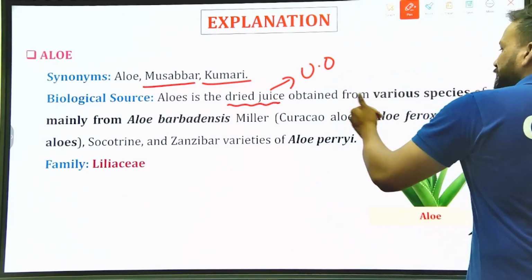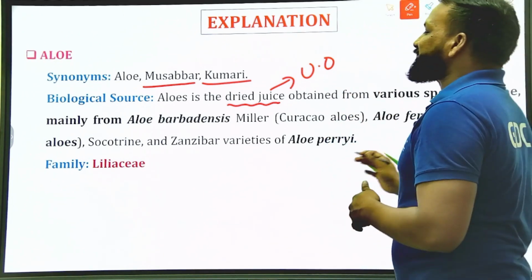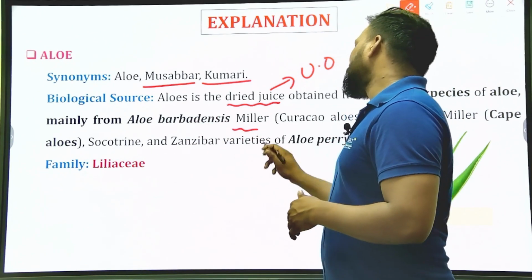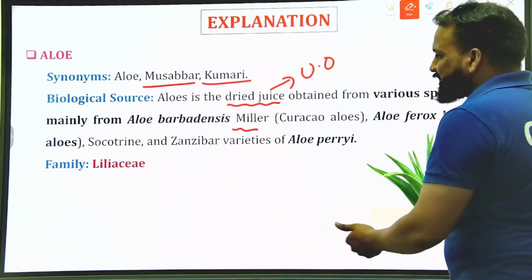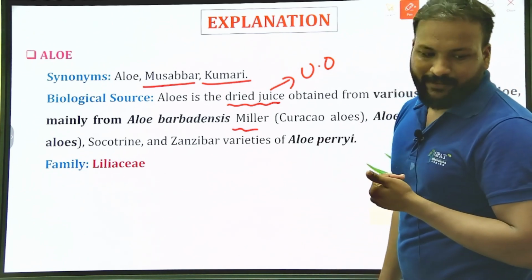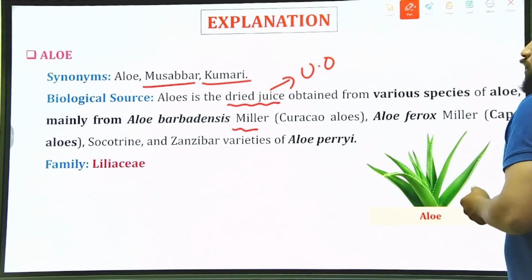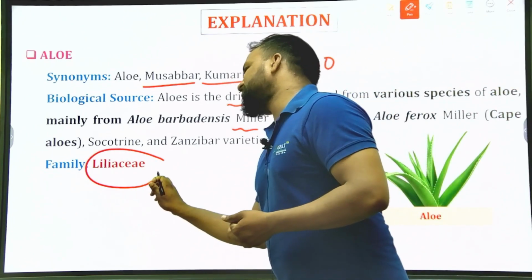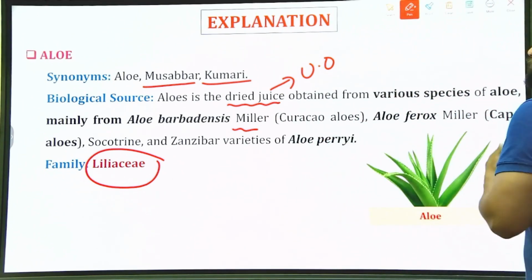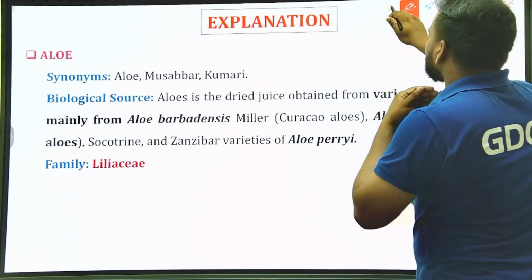Obtained from the various species of aloe, that is Aloe barbadensis Miller, that is Curaçao aloe, Aloe ferox Miller, that is Cape aloe, Socotrine aloe, and Zanzibar aloe. The other species of aloe belong to the family Liliaceae. So this is the right answer: the aloe belongs to the family Liliaceae.